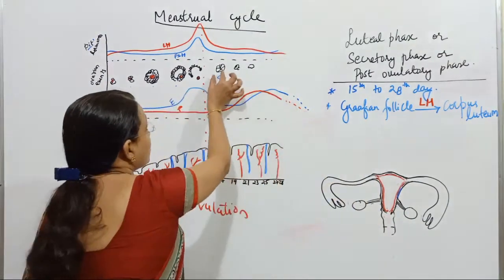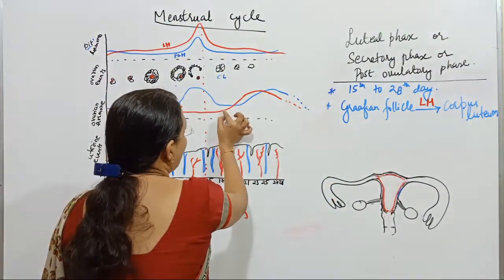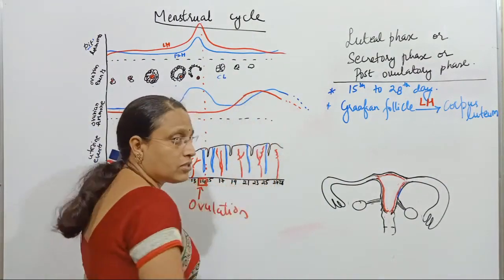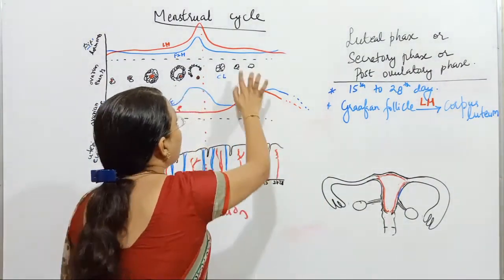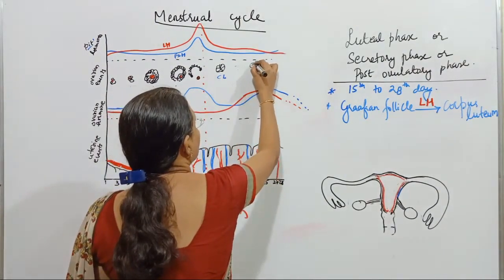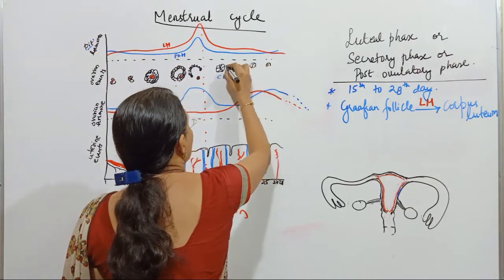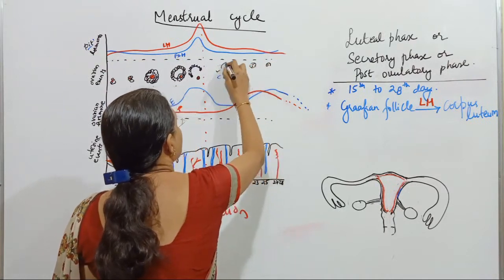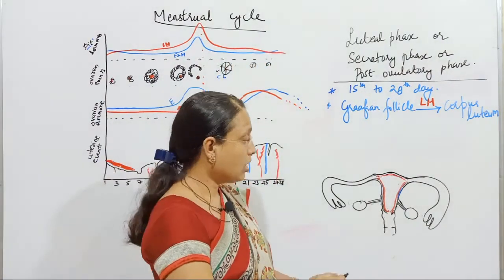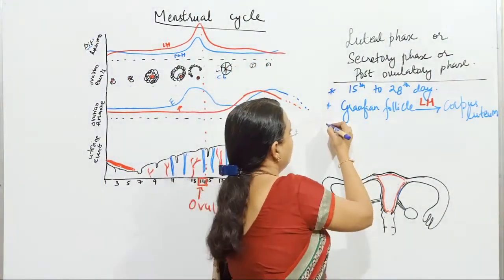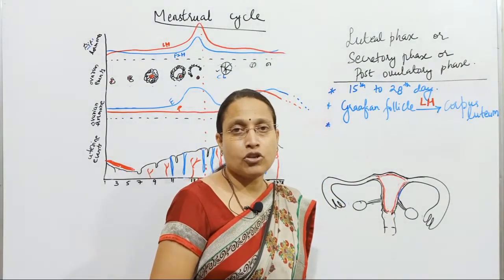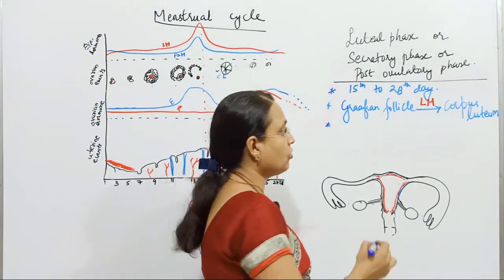Now you can see the corpus luteum. As the corpus luteum is formed, one hormone increases in concentration, and that is progesterone. And here, after the peak of progesterone, what is formed is the corpus albicans. Got it? So here the corpus luteum produces a hormone called progesterone.